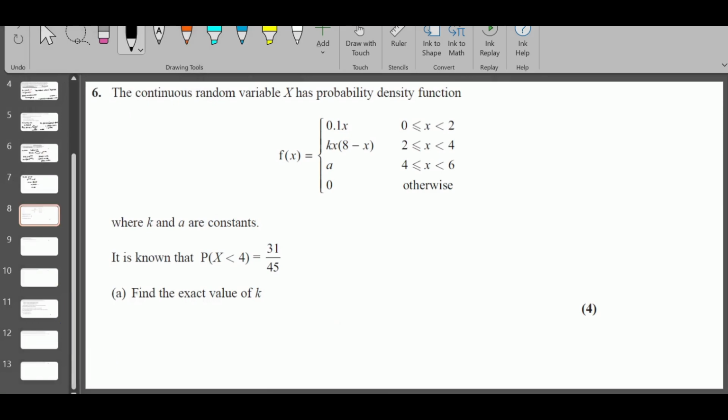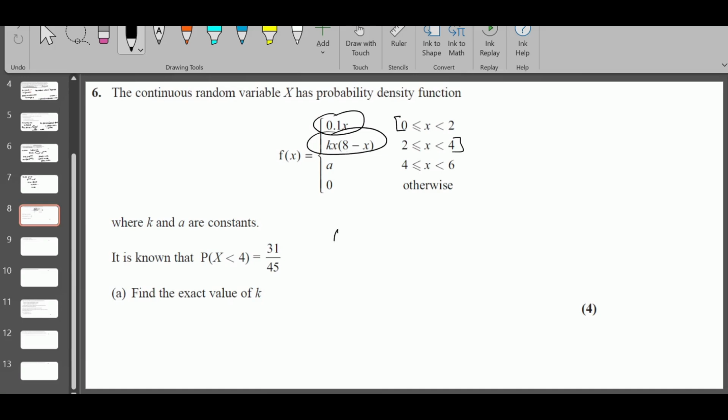We have a PDF function of a continuous random variable given. It is shown that P of X less than 4 is 31 over 45. Find the value of k. How do we find the probability for X less than 4? You need to integrate this and this, right?